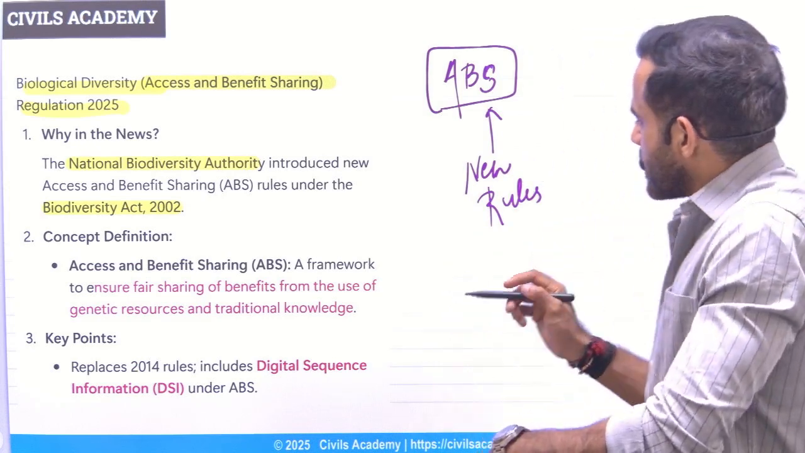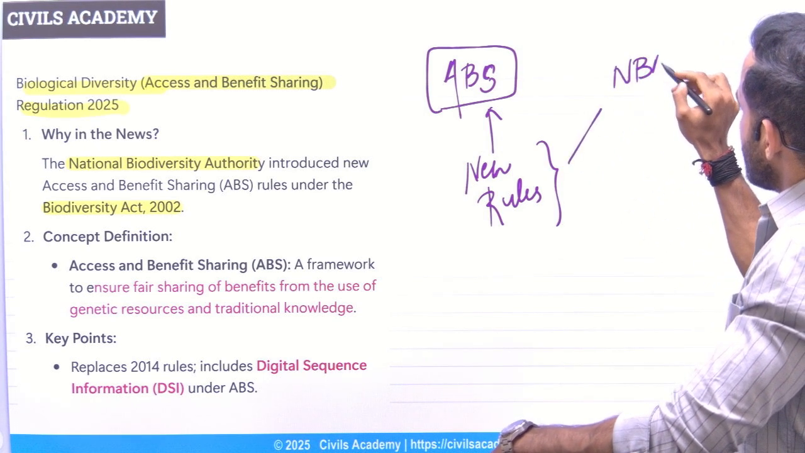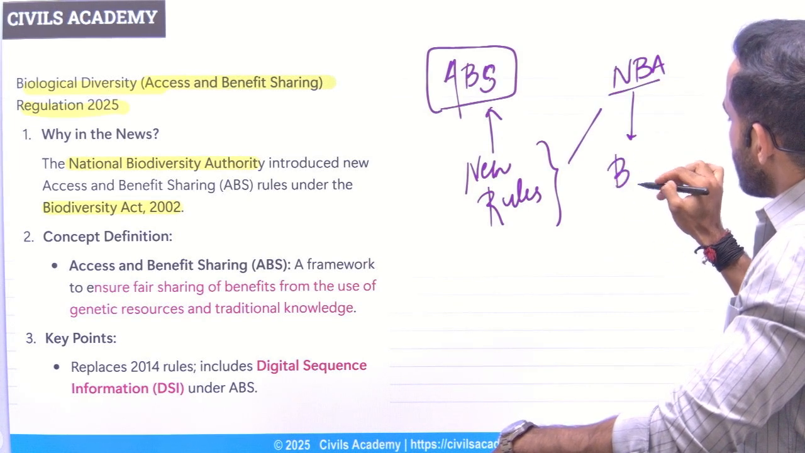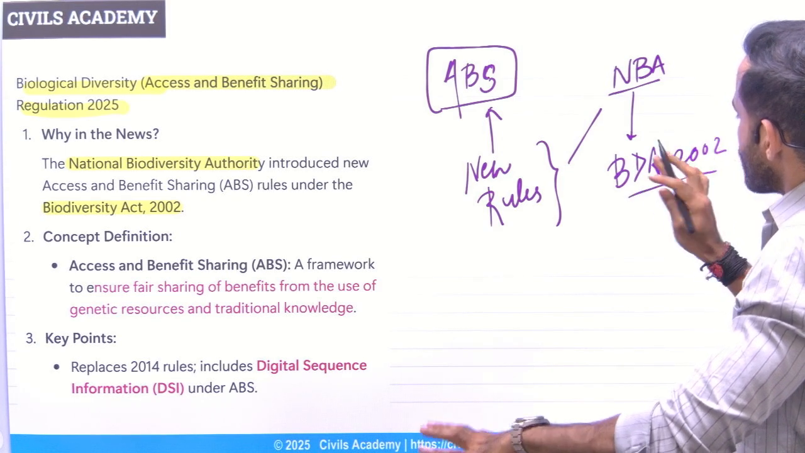Okay, these rules are notified by whom? By NBA. What is NBA? National Biodiversity Authority. This is set up under the Biological Diversity Act of 2002. Users need to remember this thing.